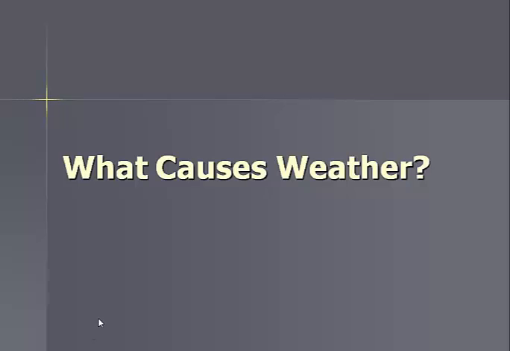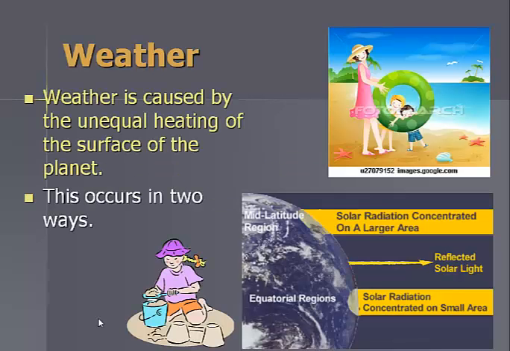What causes weather? Weather is caused by the unequal heating of the surface of the planet, and this occurs in two ways.